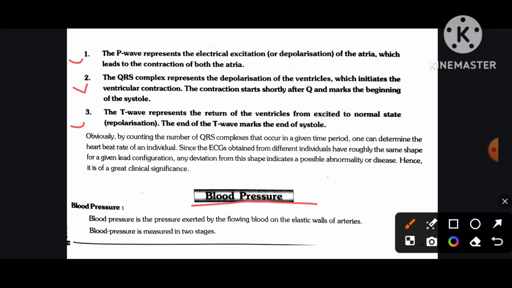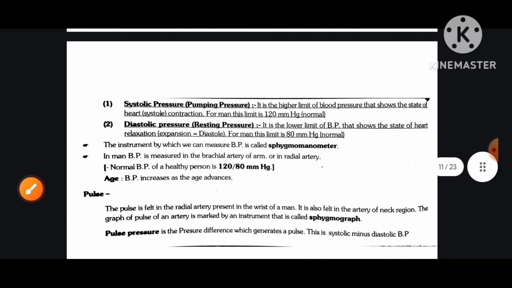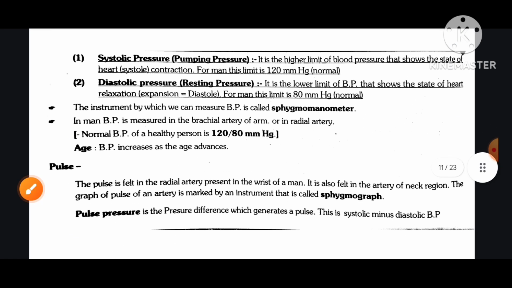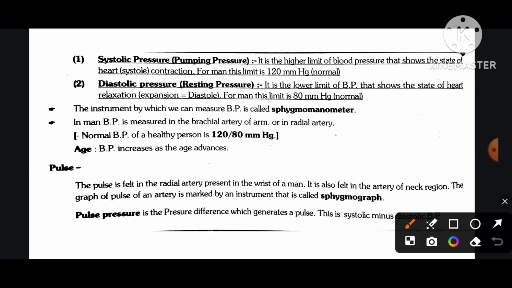Blood pressure. Blood pressure is the pressure exerted by the flowing blood on the elastic wall of arteries. Blood pressure is measured in two stages. Number first, systolic pressure, pumping pressure. It is the higher limit of blood pressure that shows the state of heart systole, contraction. For men, this limit is 120 mmHg normal.